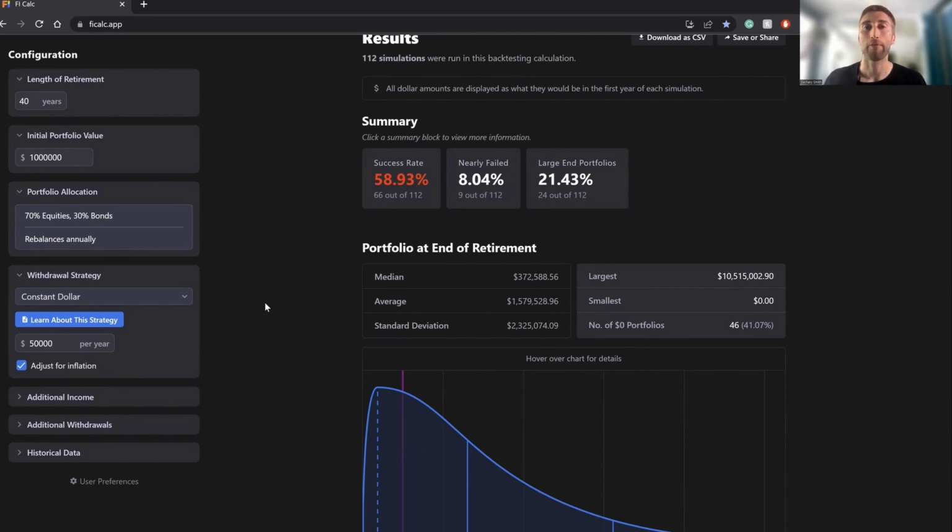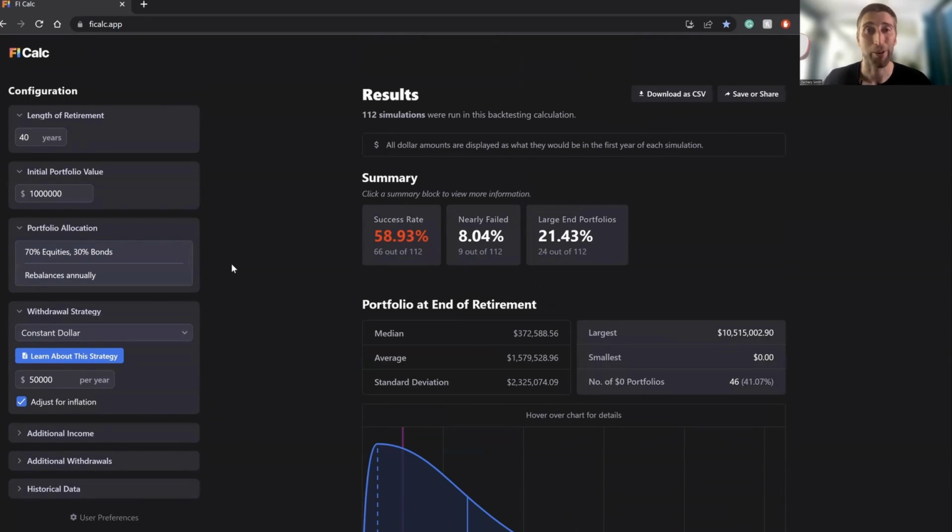So it's going to use the average of the CPI for historical data, and it's going to adjust upwards for inflation. So you can see right here, the success rate is not so good yet, but that's just because we haven't changed this initial portfolio value yet. So let's also account for one more thing, and that is Social Security. So it's probably likely that Social Security is going to stay. Is it going to be as much as it is today? I don't know. But let's go ahead and try to account for that.